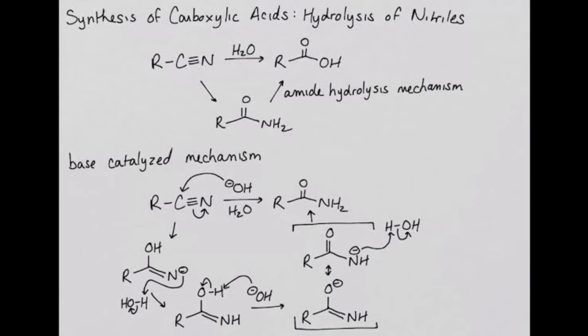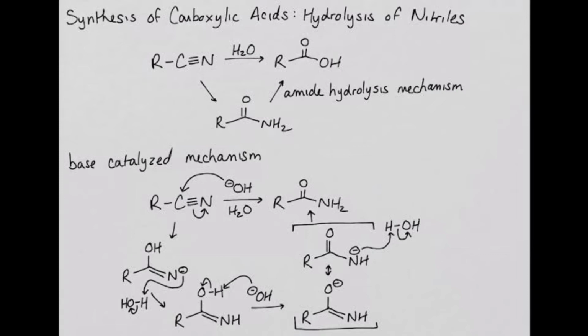The preparation of carboxylic acid, first, is from nitriles and amides. Alkyl nitriles or aryl nitriles on acid hydrolysis give amides. Amides on further acid hydrolysis give the corresponding carboxylic acid.